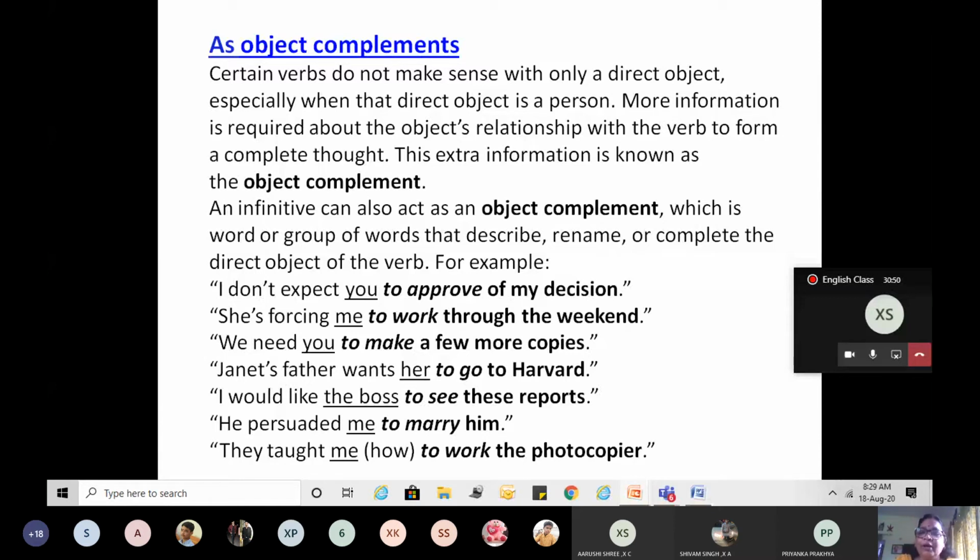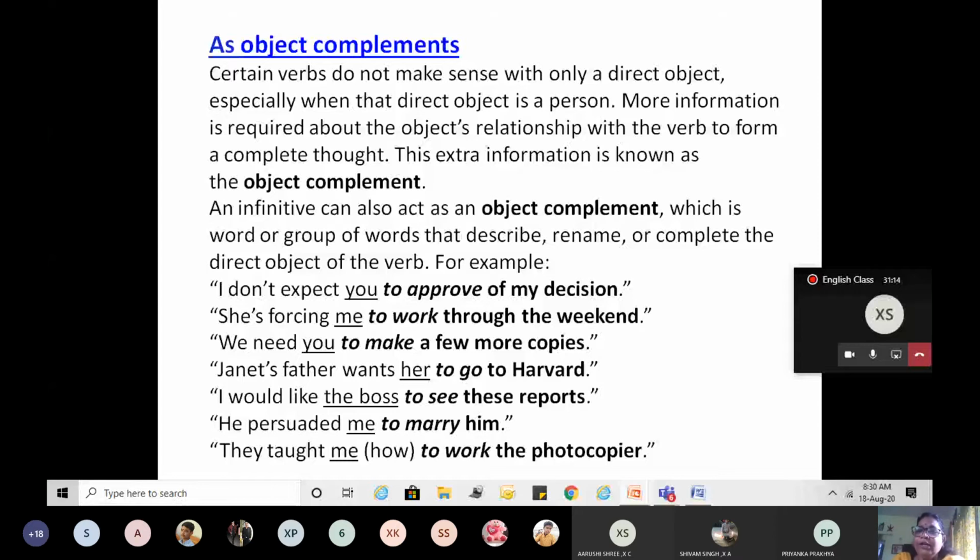If I say, he taught me what? It is incomplete, right? The teacher told us what? So we need a few words to complete the information, the extra information needed to make the sentence meaningful.